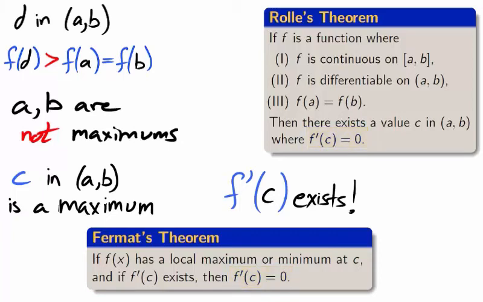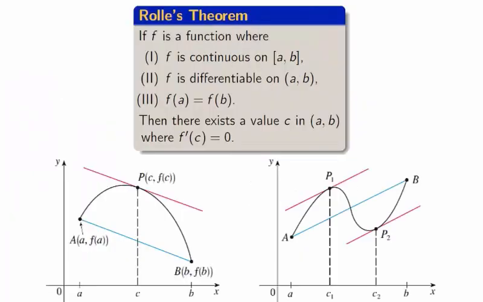Fermat's theorem categorizes turning points as critical numbers. Rolle's theorem makes all points differentiable, so the turning point must coincide with a horizontal tangent. Rolle's theorem also implies something more powerful. There is a point along a differentiable segment whose tangent line is parallel to the secant line formed by the endpoints.